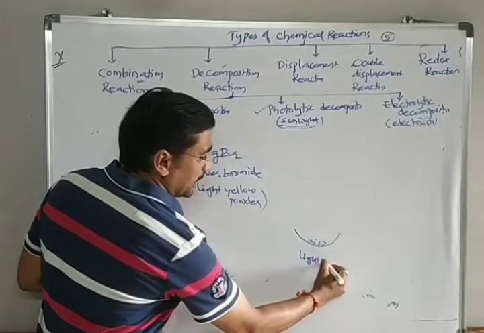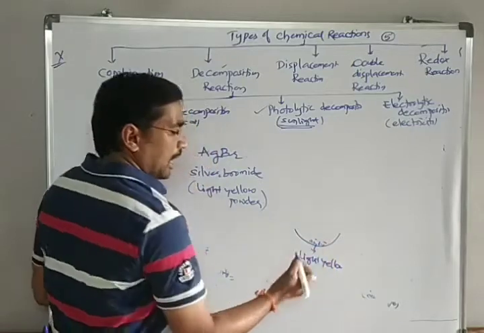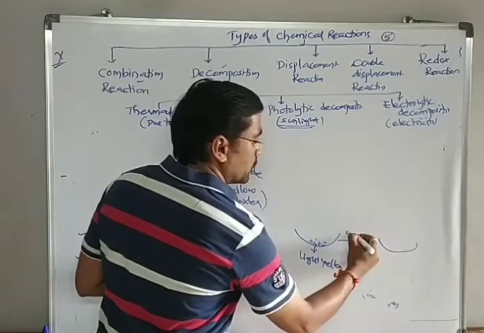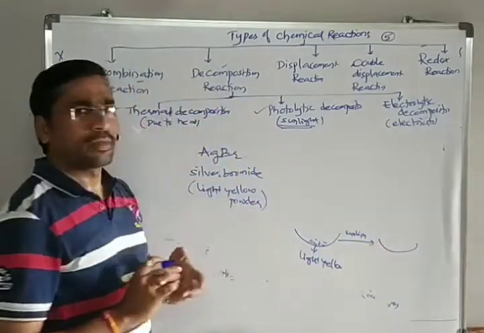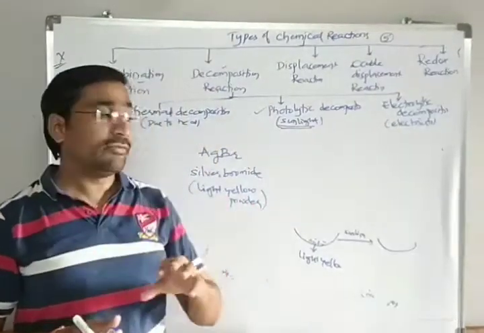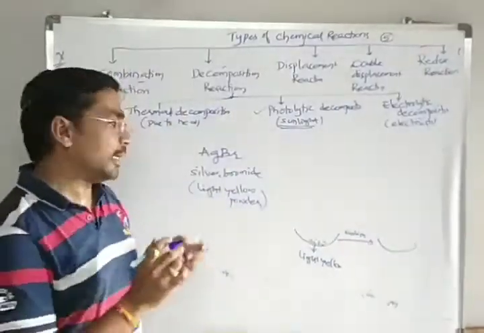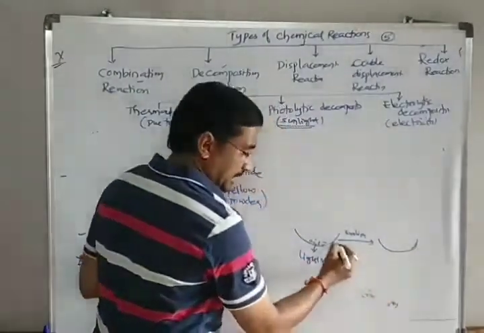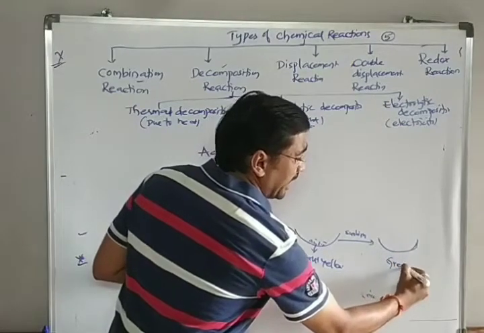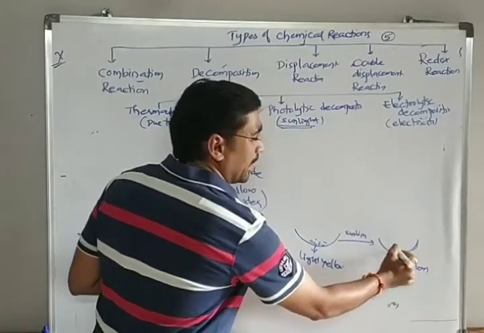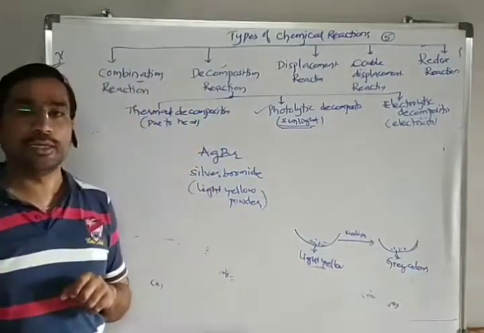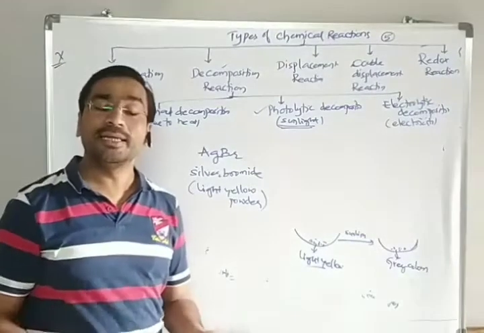Already I first said it is a light yellow color. After some time we expose it to sunlight. When you expose it to sunlight, we observe. Suppose you keep it in the sunlight and come inside. After 10 minutes when you go and see, the color of the material present in this watch glass is not light yellow. It turns into grey color. Powder is there, but the color of the powder is not light yellow. The color has changed. Why has the color changed?